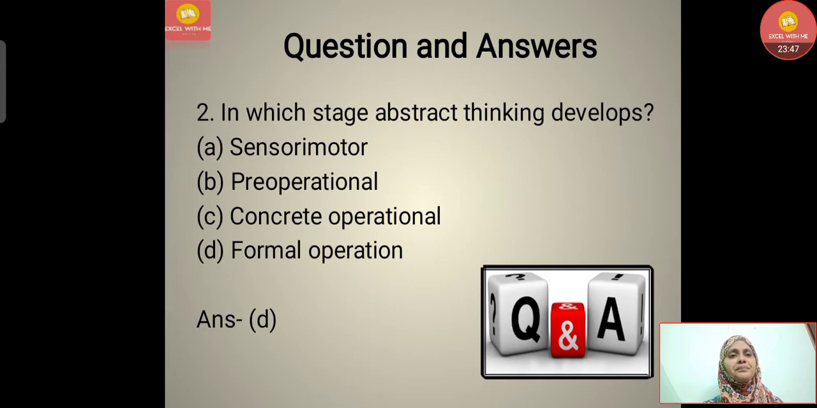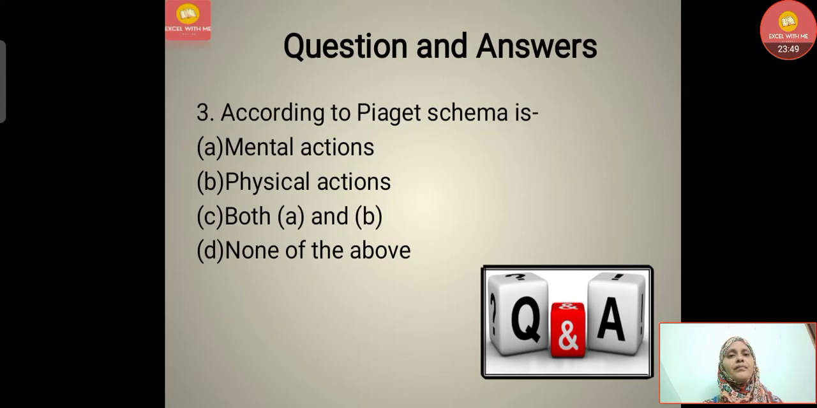Next question. According to Piaget, schema is: option A, mental action, option B, physical action, option C, both A and B, option D, none of the above. The answer is option C, both mental actions and physical actions.